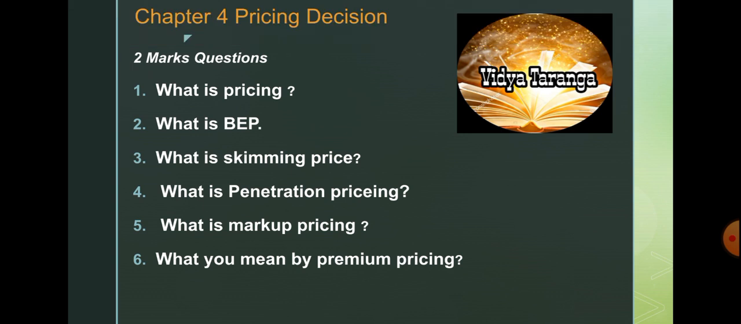So the pricing decision chapter includes 2 mark questions. What is pricing? What is BEP? What is skimming price? What is penetration price? What is markup pricing? What do you mean by premium pricing? Then again, what is the meaning of premium? It may be asked. Again, they may ask to expand some terms. BEP full form is break even point. In that they may ask for some formula for break even point. Again, marginal price and total price meanings they may ask in this chapter.